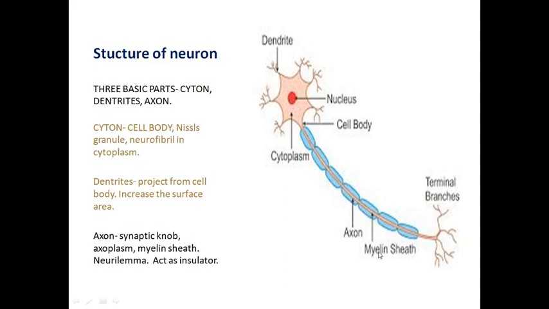Further, the myelin sheath is covered by a layer called the neurolemma. What is the name of the layer? That is called the neurolemma. It is made up of squamous cells. This is about the axon. So this totally is the structure of a neuron.